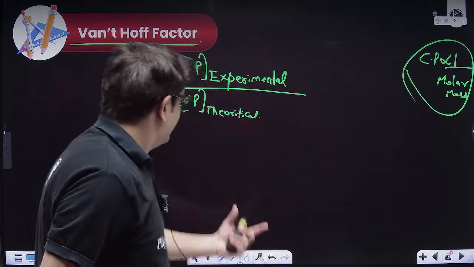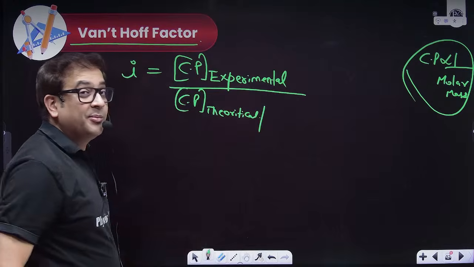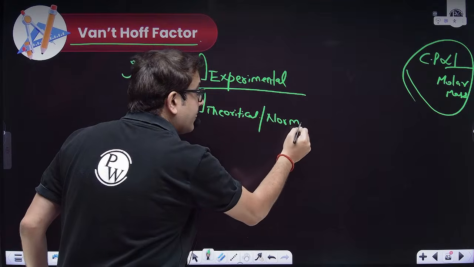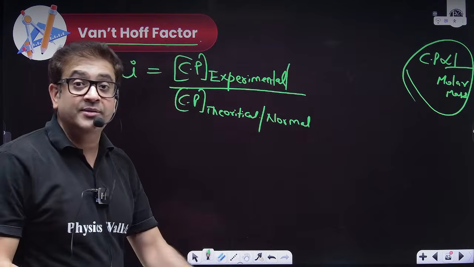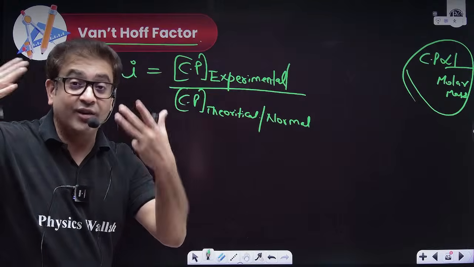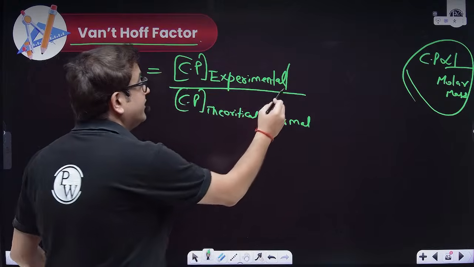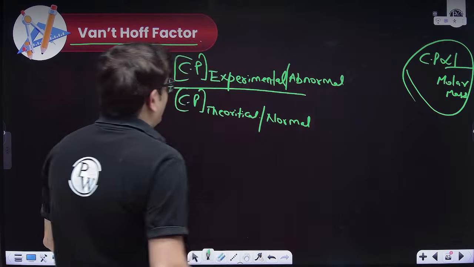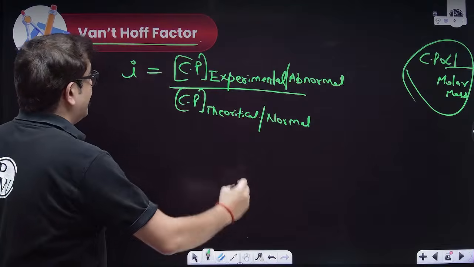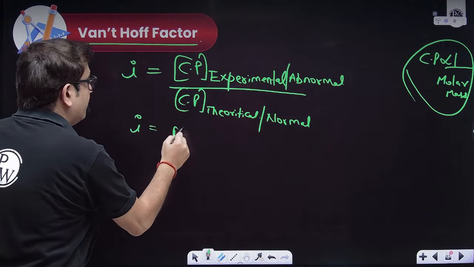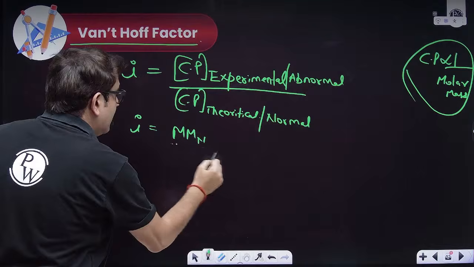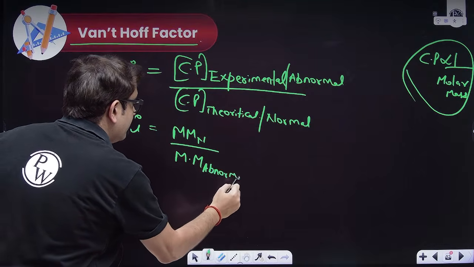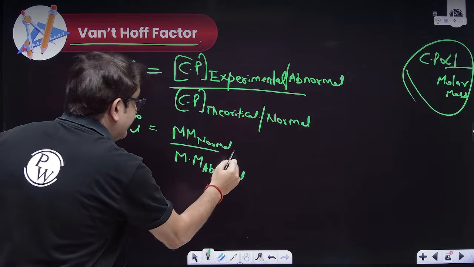Your theoretical value. That's why the theoretical colligative property is sometimes termed the normal colligative property, and the experimental value sometimes surprises you because you were not considering the case of association and dissociation. So it is also sometimes termed the abnormal value. And because colligative properties are inversely proportional to molar mass, it can also be written as molar mass normal upon molar mass abnormal. This is normal and that is abnormal.